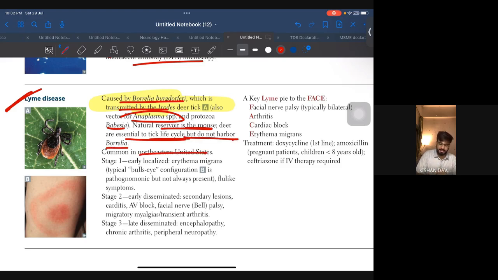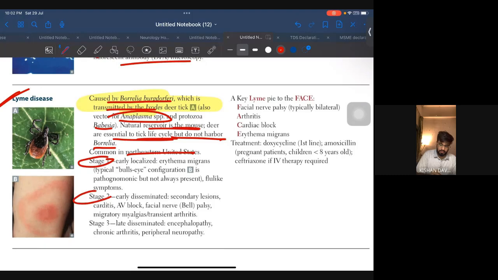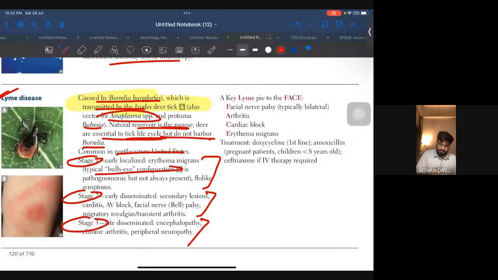Common in the northeastern United States, there are stage 1, stage 2, and stage 3, and you have to remember what is involved in the various stages. They basically won't ask you which stage is involved. Okay, they won't ask the stages. Bull's eye configuration, erythema migrans. Okay, this is what is given over here.